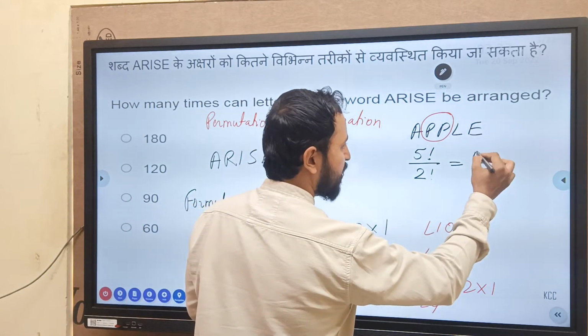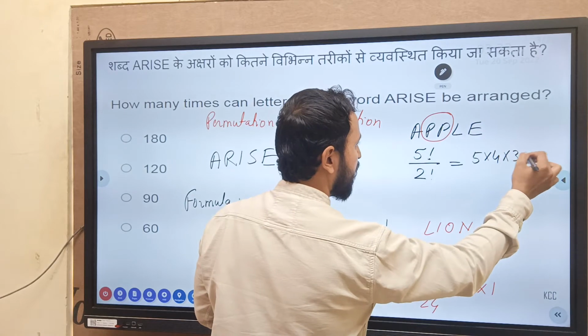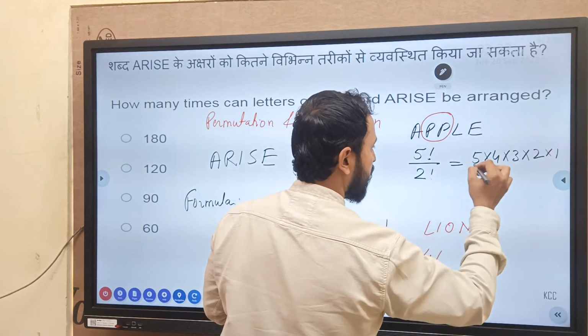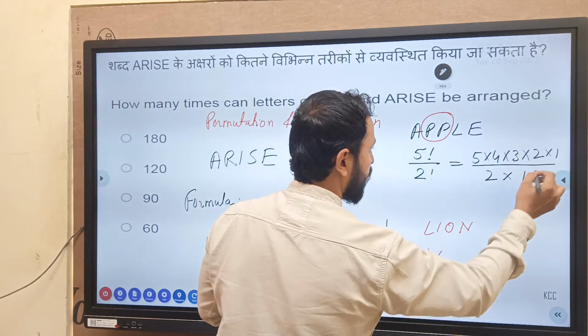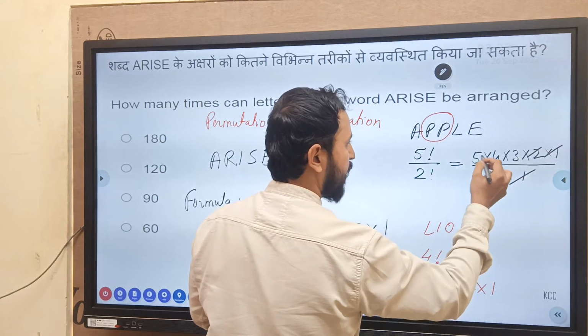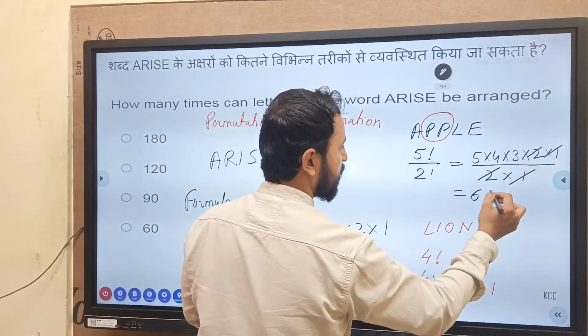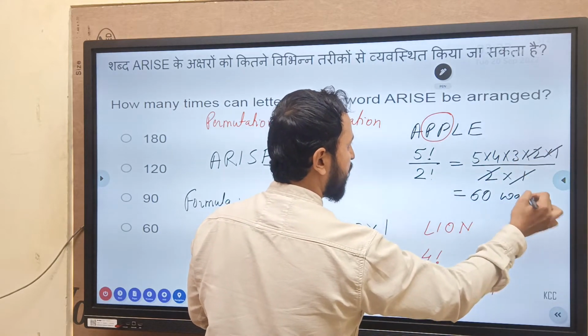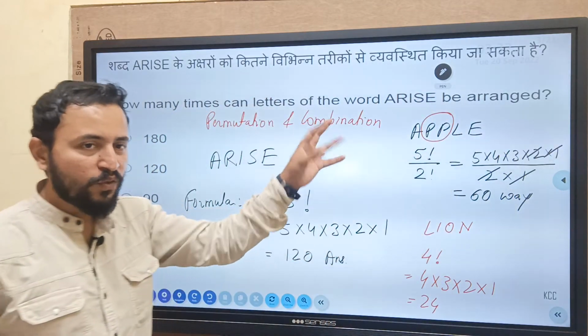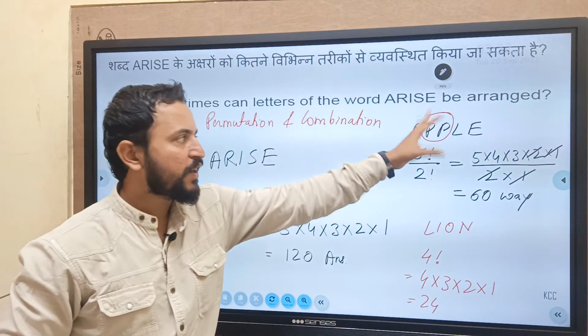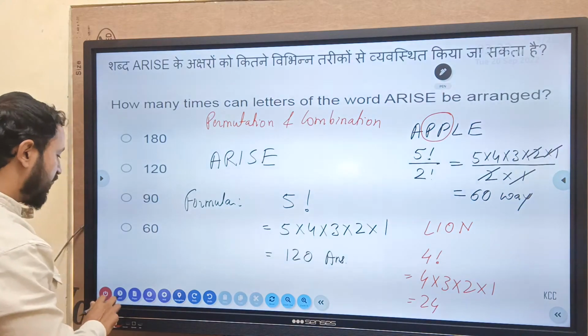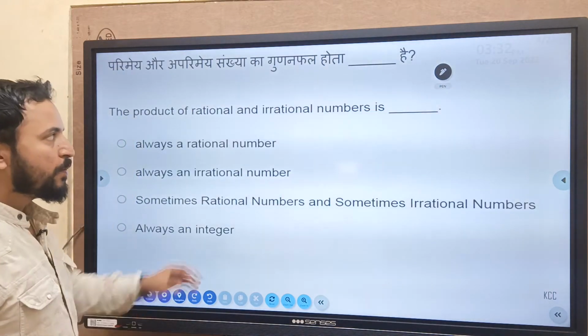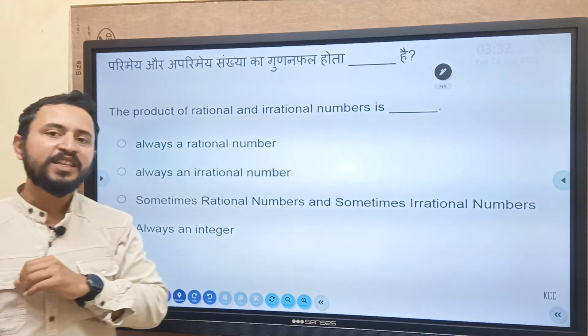5 factorial meaning is 5 into 4 into 3 into 2 into 1 and 2 factorial is 2 into 1. Cancel. 5 4s are 20, 20 3s are 60. 60 different ways we can write this APPLE, I mean the words using the letters of the APPLE, different styles. So that's the answer. Product of rational and irrational number is how much?